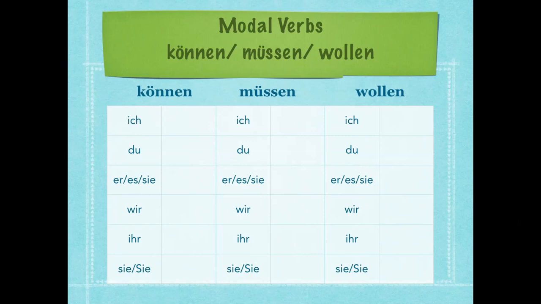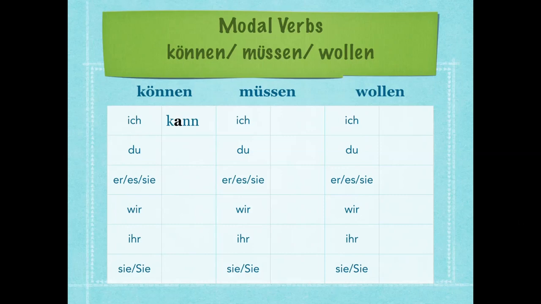So können, the stem is going to change, and it's going to become ich kann, I can. In English, I would also say I can, so that umlauted O becomes an A. And the other key thing you'll notice here is, so far I've always taught you that ich form conjugation ends with an E. In modals, the ich as well as the er/sie/es form are going to be identical, and they both are just the stem of the verb. So that's the verb without any ending attached with the new vowel in there. So ich kann kochen, I can cook.